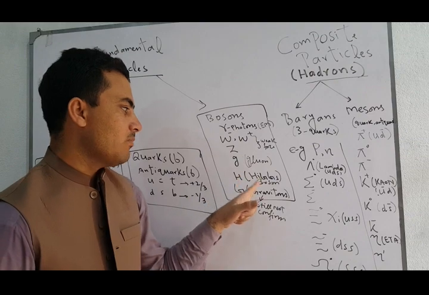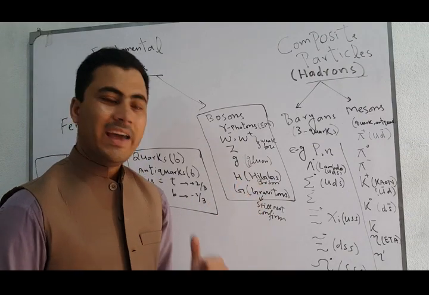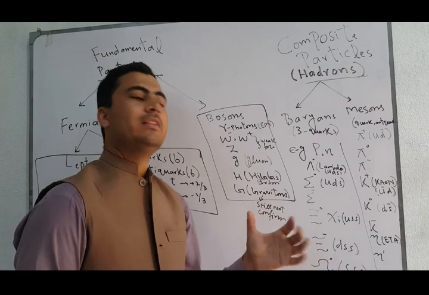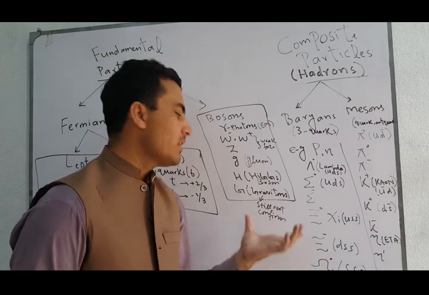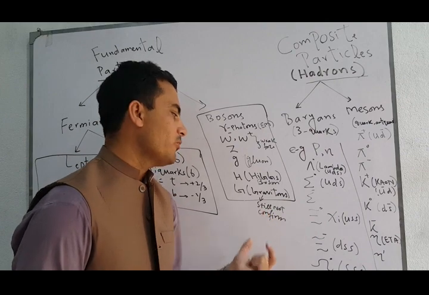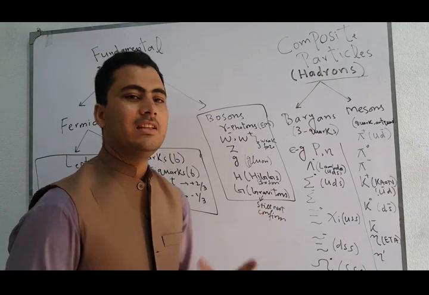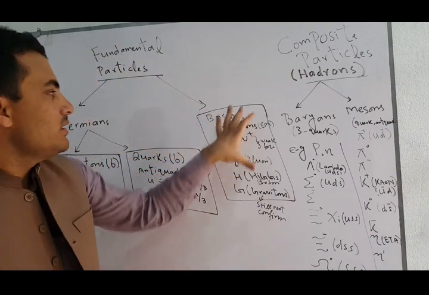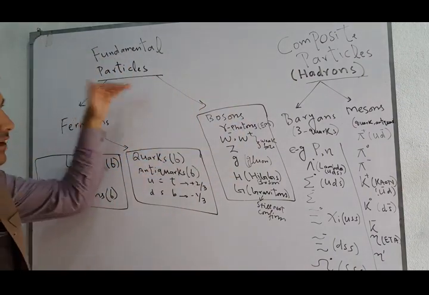And the Higgs boson basically carries the Higgs field, and the graviton, these are called the theoretical gravitons because still it is not confirmed, but we can assume that the force of gravity is carried by the gravitons. So these are basically the different categories of the fundamental particles.